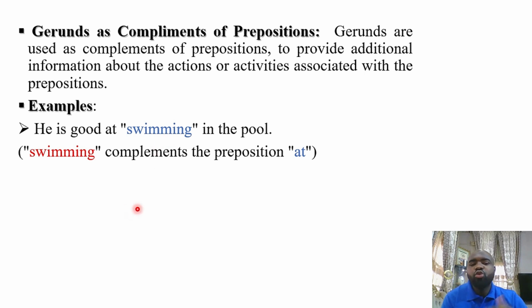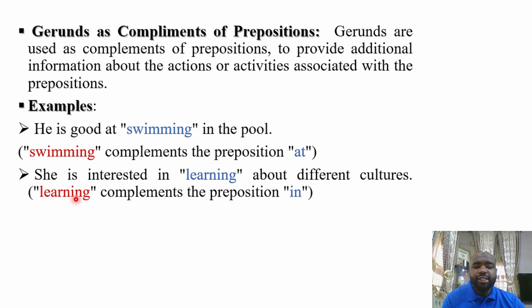What is he good at? Swimming in the pool. So swimming is what? Giving additional information, all right, to what he's good at. All right, the preposition at. She is interested in learning about different cultures. So here, learning complements the preposition in, giving additional information about the preposition in, which it happens to be associated with.